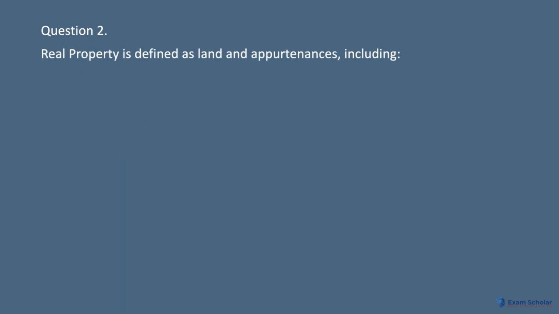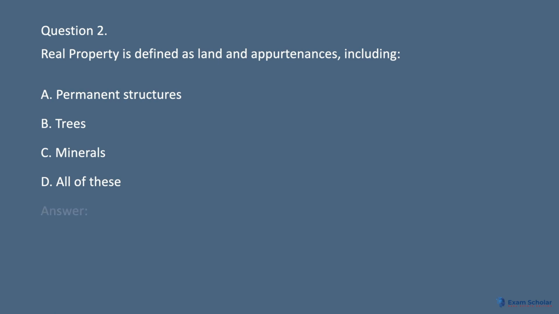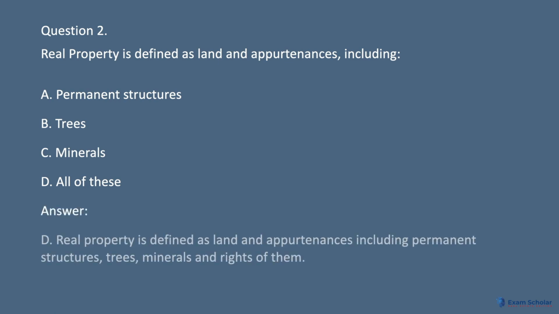Question 2. Real property is defined as land and appurtenances, including: A. Permanent structures. B. Trees. C. Minerals. D. All of these. Answer: D. Real property is defined as land and appurtenances including permanent structures, trees, minerals, and rights of them.